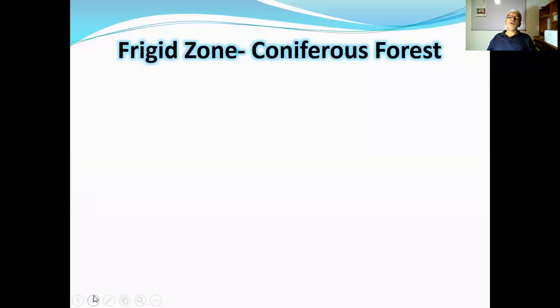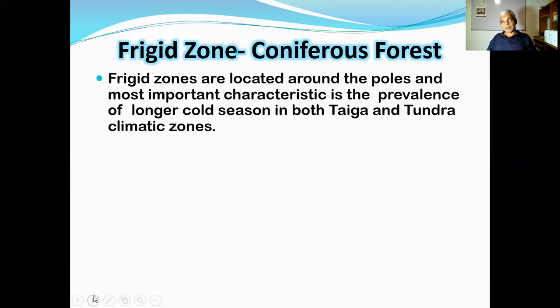Then the frigid zone, the conifers. Coniferous actually means that the trees grow into a cone shape. Why do the trees grow into a cone shape? To resist the snow falling as well as the harsh, very low temperature. Therefore, these branches act like a roof, a very sloping roof. Therefore, the snow does not cling to these branches. They fall down.